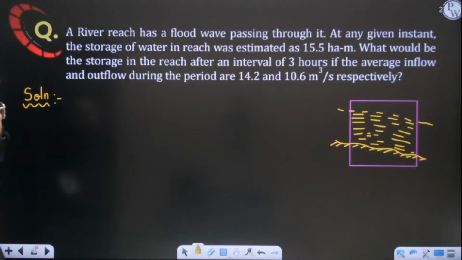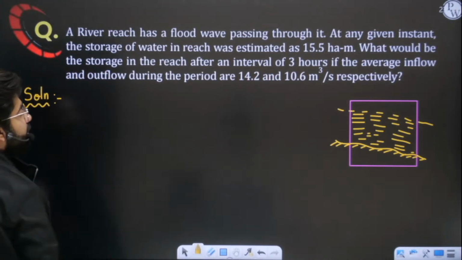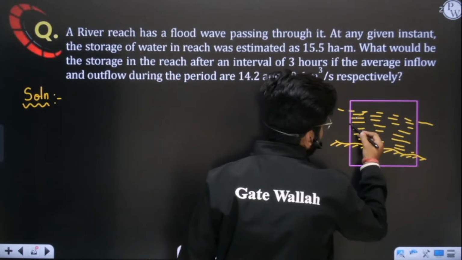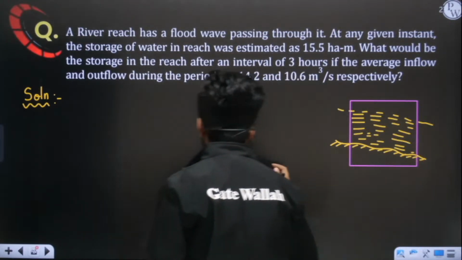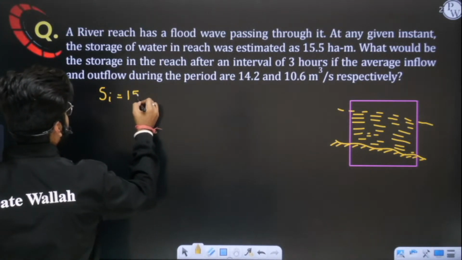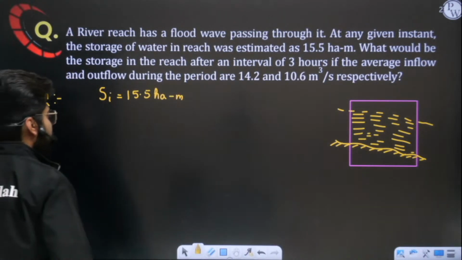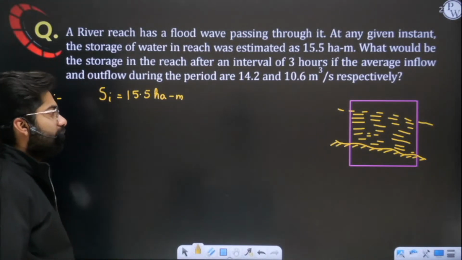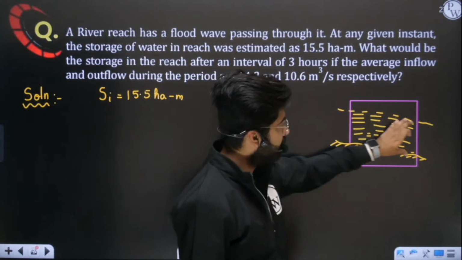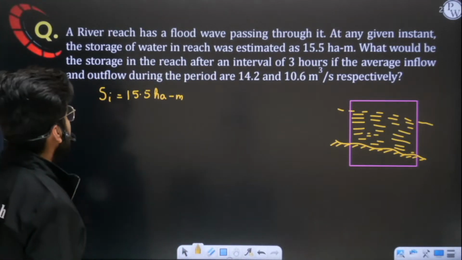Now at any given instant, the storage of water in the reach was estimated as 15.5 hectare meter. It simply means the initial storage. Hectare means 10 power 4 meter square, multiplied by meter gives meter cube, so this is nothing but volume. Initially, before the flood wave has passed, this portion has 15.5 hectare meter volume of water.